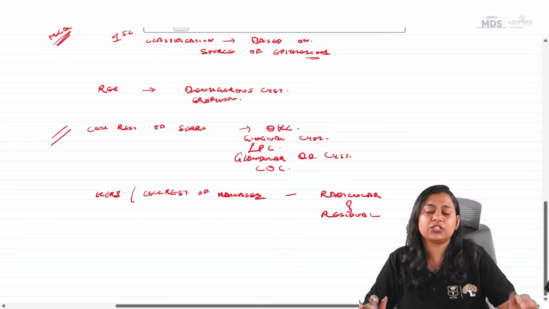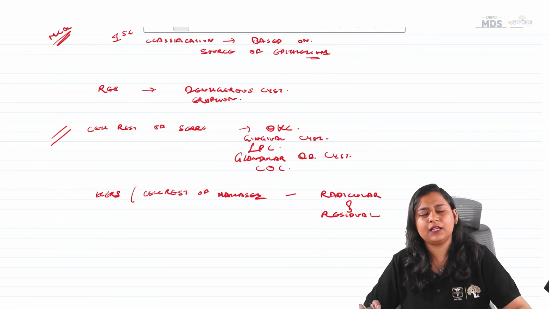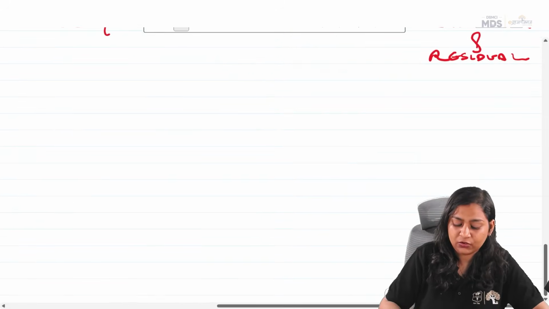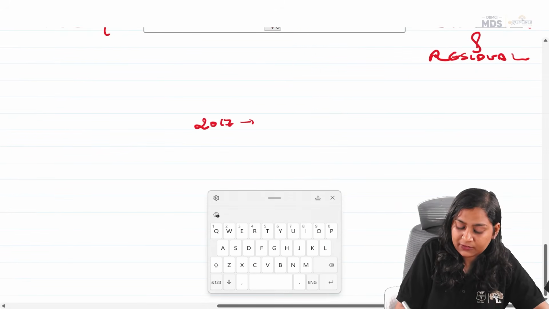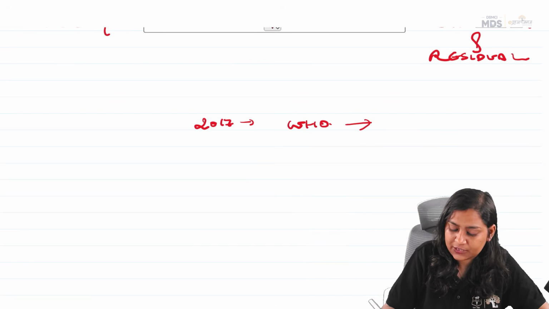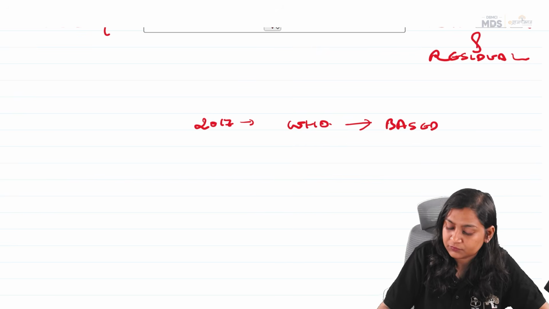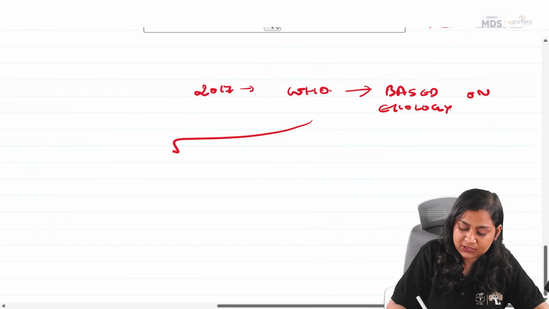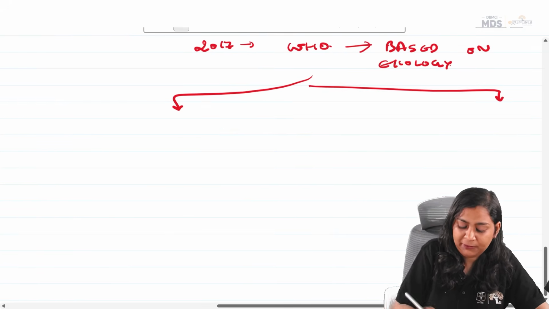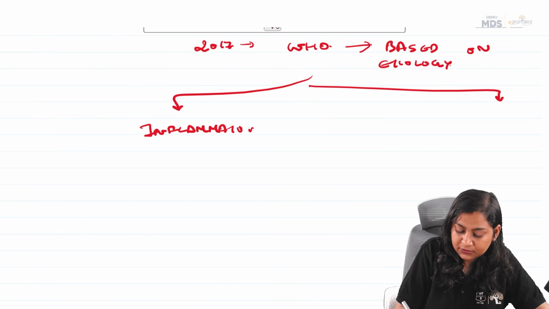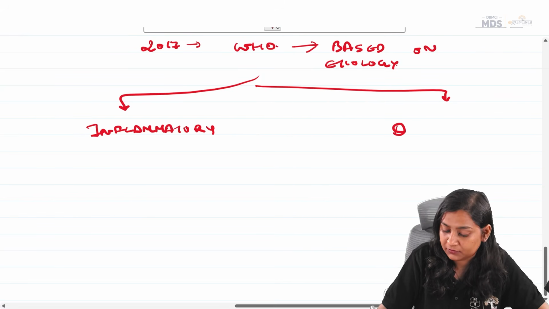Now the second classification is very easy. It was updated in the 2017 classification by WHO, and it is based on etiology. They have divided the cysts into two categories: inflammatory and developmental.